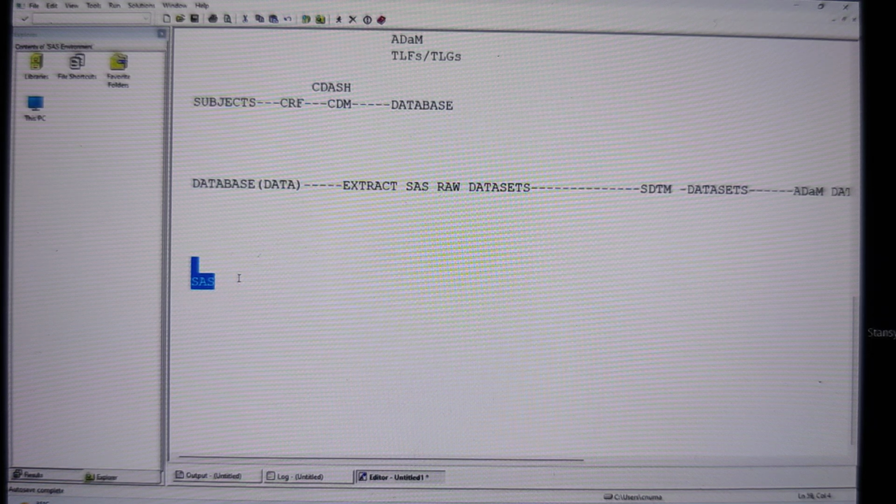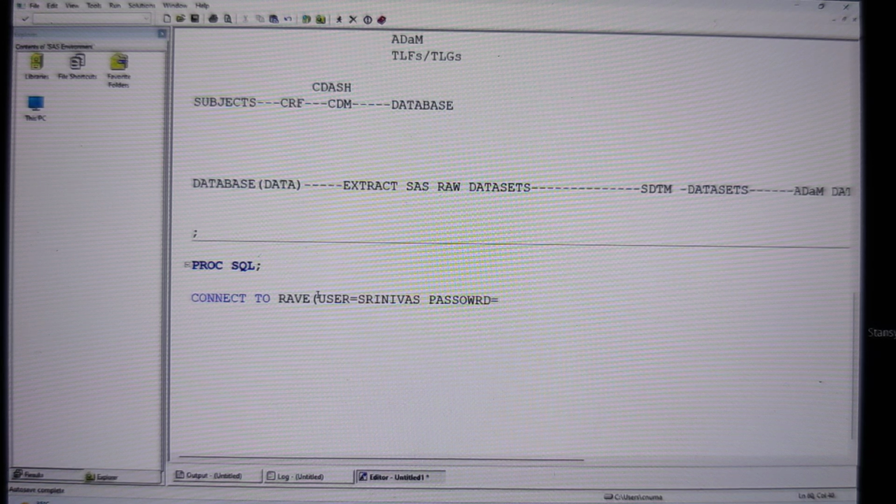But sometimes, as a SAS programmer, you have to extract the data from the database into SAS. Do you know the SQL pass-through program? In PROC SQL, connect to the database name. Whatever database they are using, we should write the database name. Okay. And then we are going to give user equal to your username. For example, my username is Srinivas in my company, and I should give the password. The password is equal to my password.